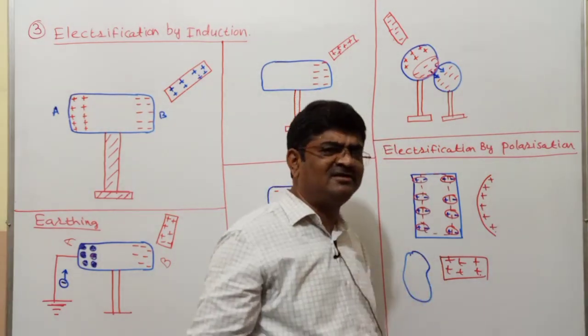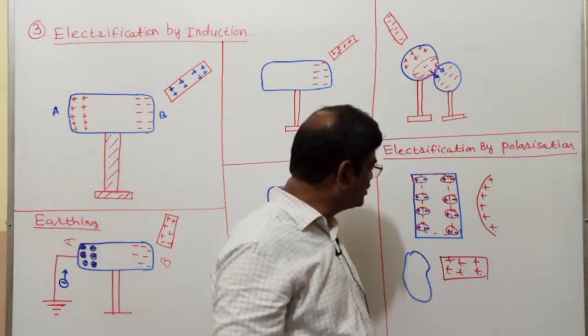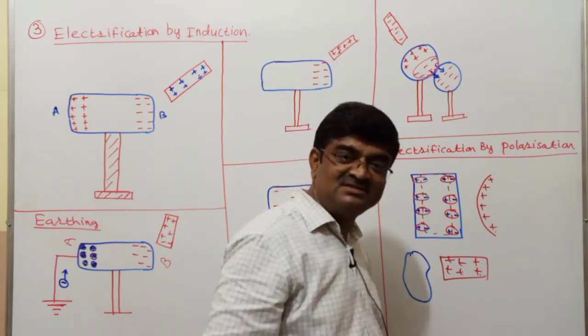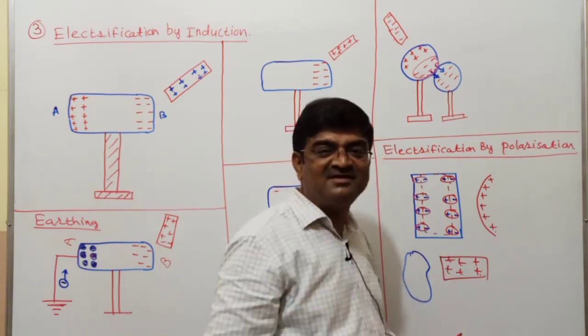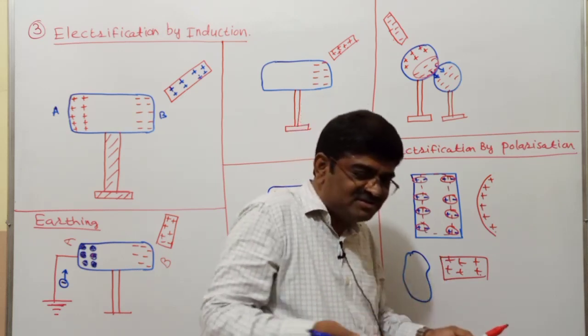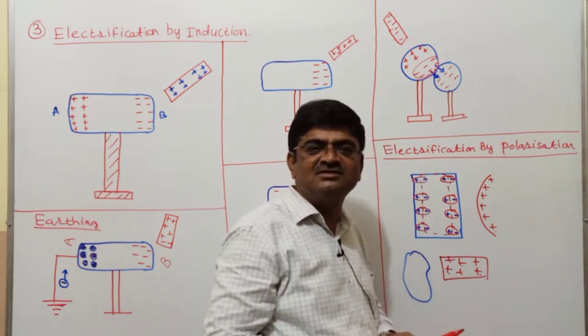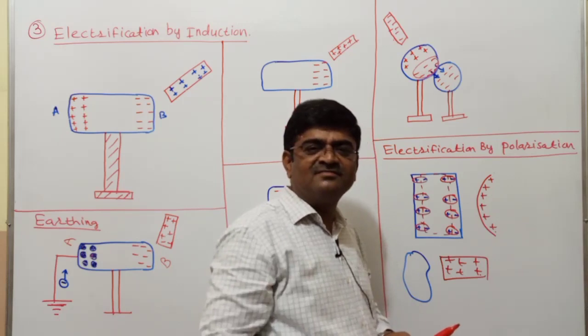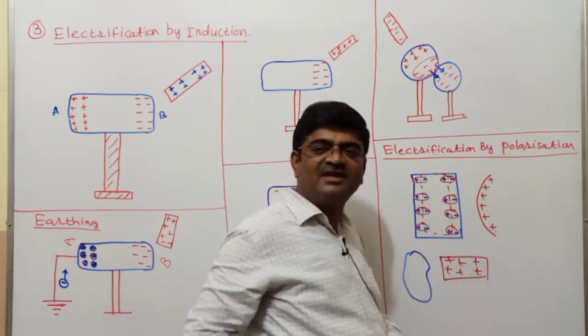Paper is an insulator. In an insulator, I told you what actually happens. Polarization will take place. If the center of positive charge and the center of negative charge get separated, a straight line alignment also will happen.